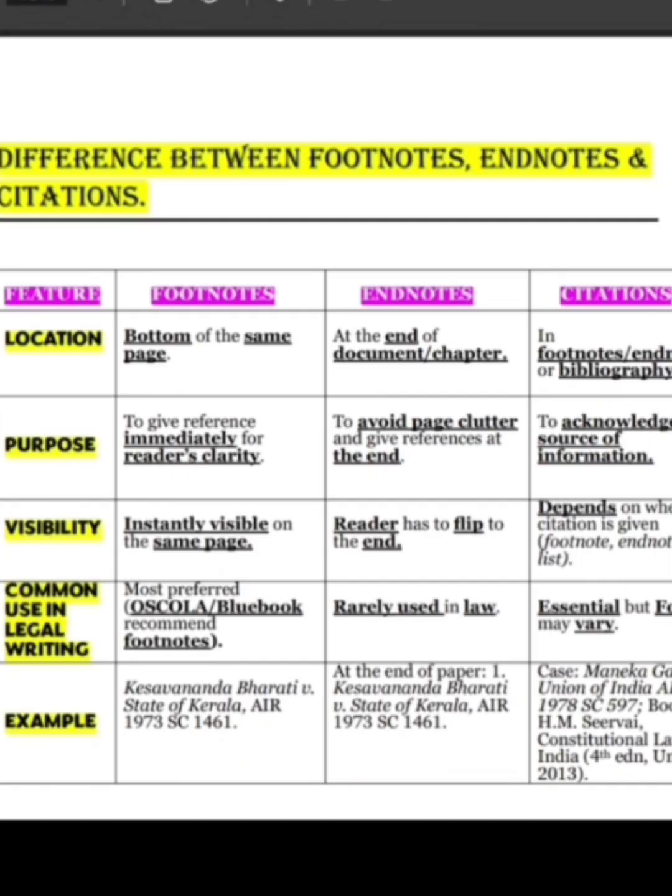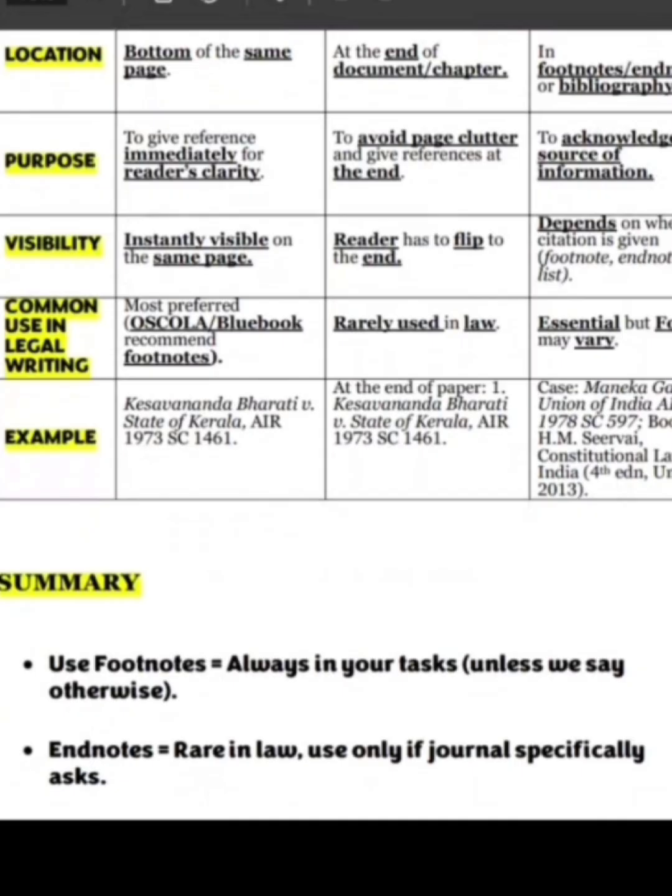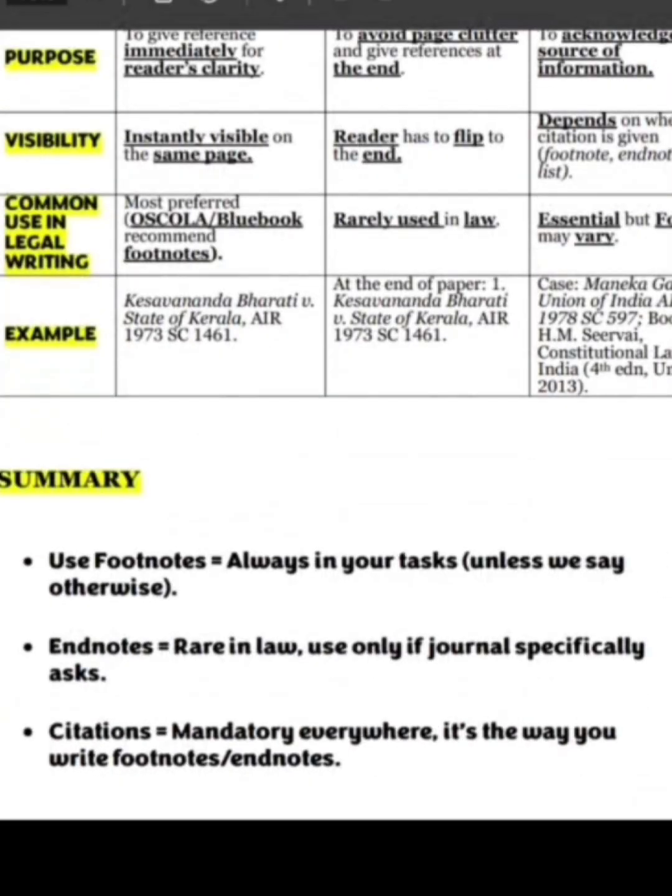As I've said earlier also, I saw endnotes in one of the books that I referred to in my second or third semester for political science. Apart from that, I've never seen endnotes in books as much as I remember. Citations are very essential and they vary as per the need. Next is your example. This is mentioned as an example. Now, the summary: use footnotes always in your task unless we say otherwise, and endnotes are rare in law. So use them only if specifically mentioned. Citations are mandatory everywhere.